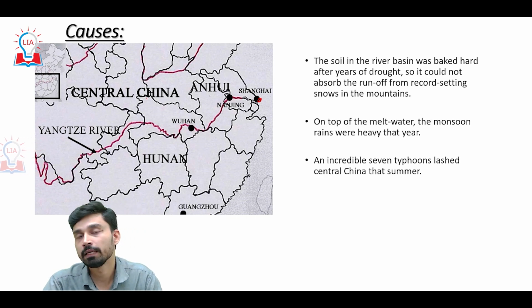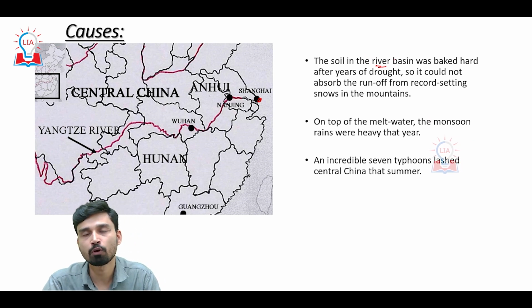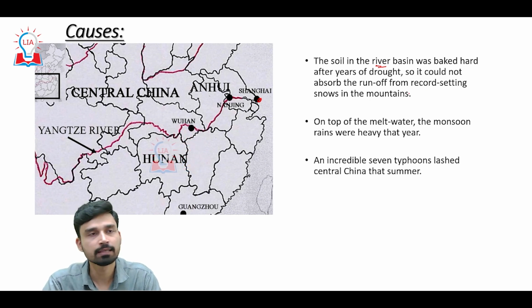affected by flood. We can understand the impact of this flood because the 3 preceding years were drought years, and due to this drought, the soil in the river basin became very hard, obviously because of the high temperature of the sun. And due to this rock-hard soil, when the excess amount of water started to flow, the soil was not able to absorb this runoff, and this runoff was also very high in volume because of record-setting snow that fell in the last winter. And in the summer, when the snow started to melt, suddenly there was a huge influx of water and the soil was not able to absorb all the water. So what will happen? Naturally, the river will overflow its banks, causing flood.